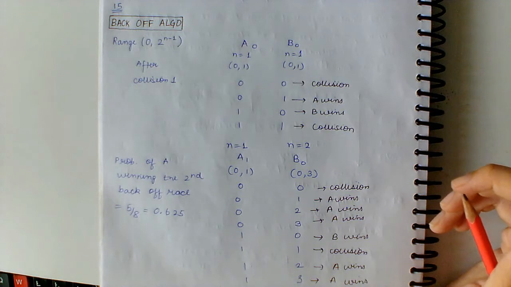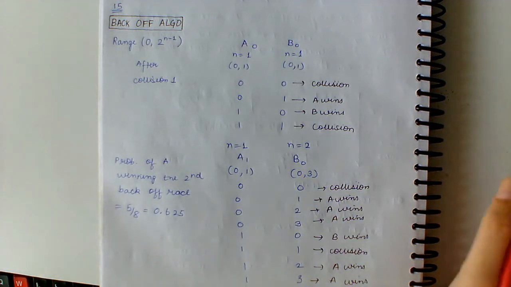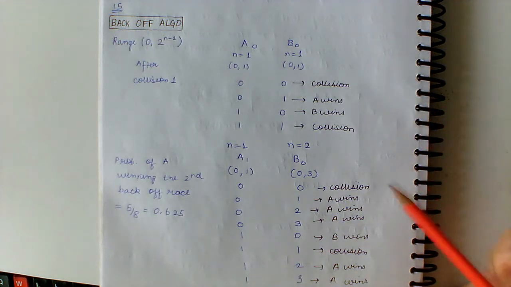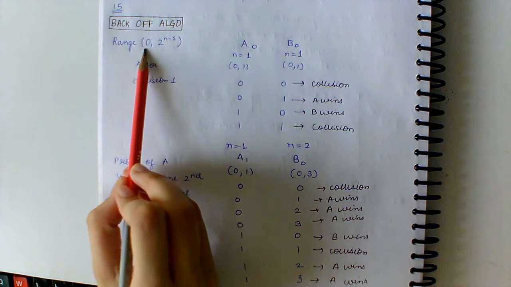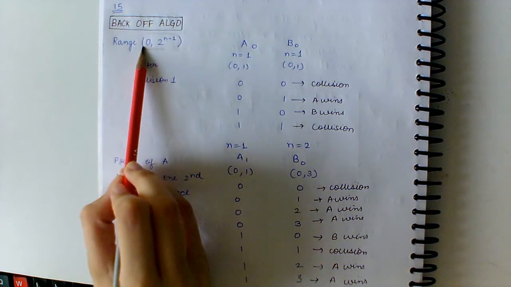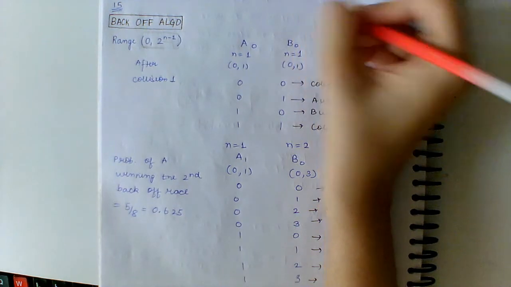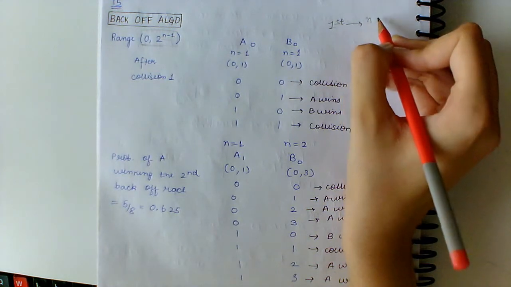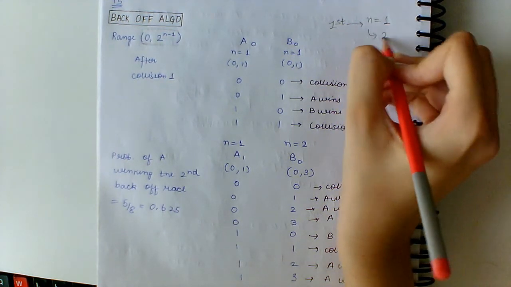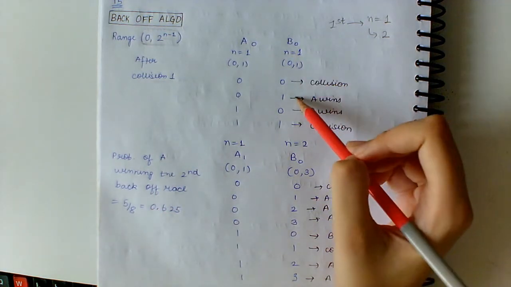So they have kind of explained everything in the question itself. So we will look at it once again. The range of options is given as 0 to 2 to the power n minus 1. So if the first collision occurs, whoever loses, their n changes from 1 to 2. So after collision 1, B loses the first back-off race, so the n for B changes to 2.